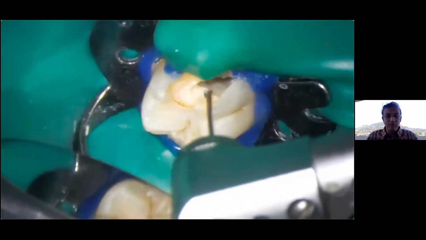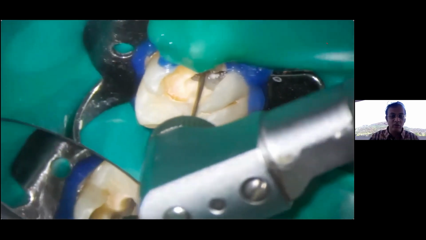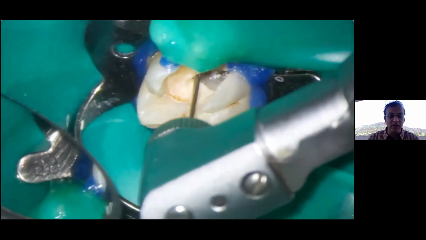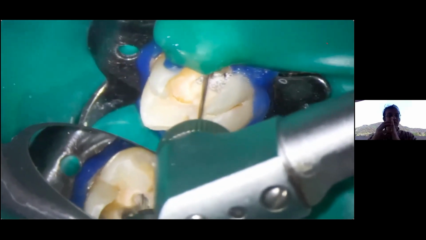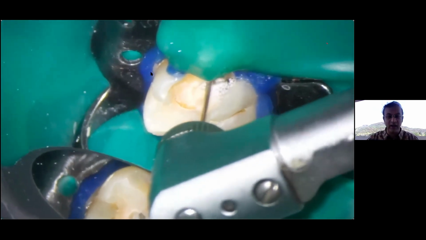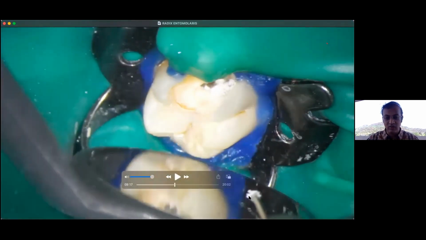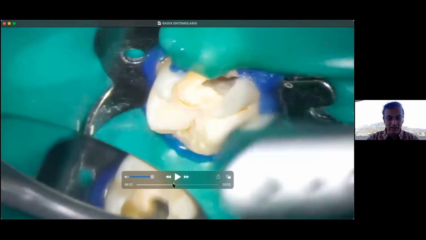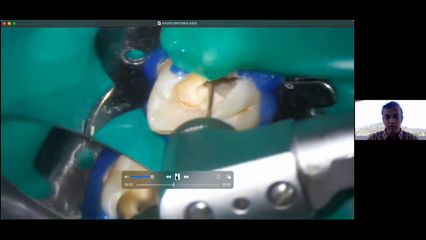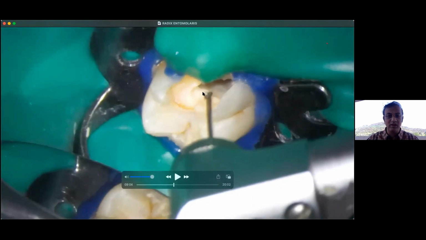And we have to manage this. If you notice, what I'm using is a Gates Glidden drill which has been cut in half. If you see the head of this, it has been cut in half. Let me just go back and show you. It is a Gates Glidden drill, which should have a flame-shaped head.